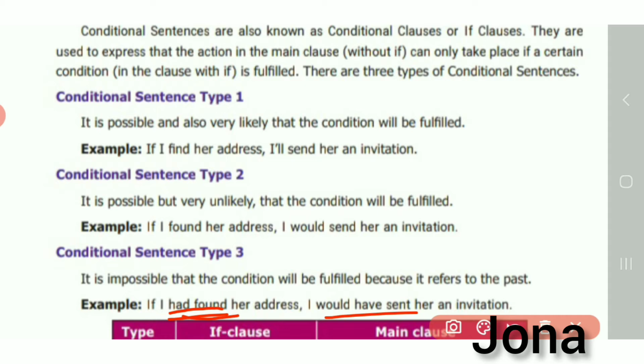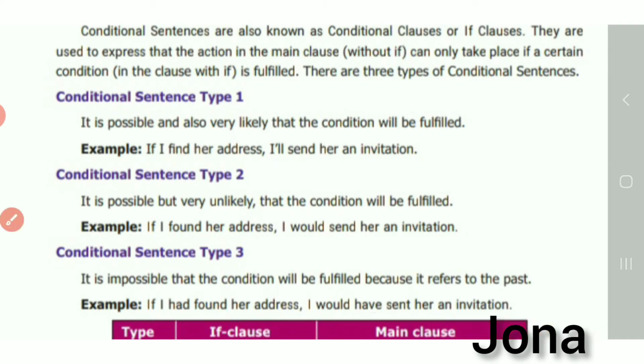If it is past perfect tense, we should put would have sent. You have to observe three things here. If it is present tense, here also present. If it is past tense, here also past, but we should use would send. And if it is had found, you should write I would have sent.